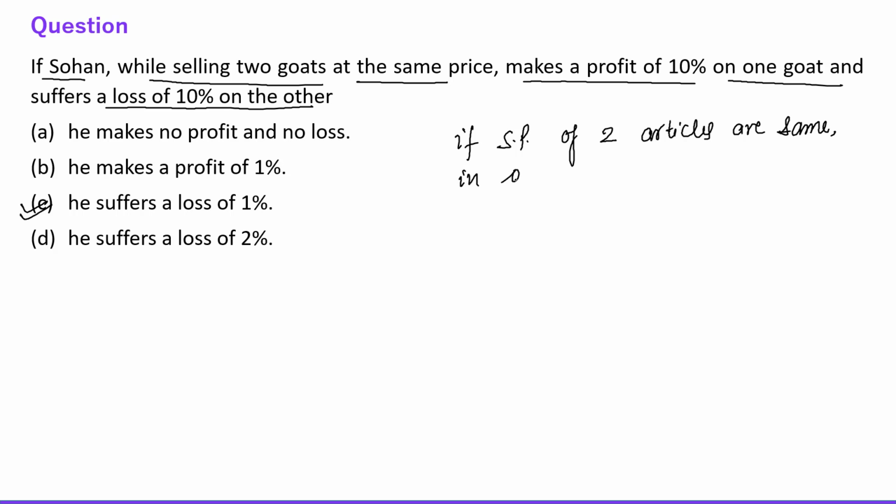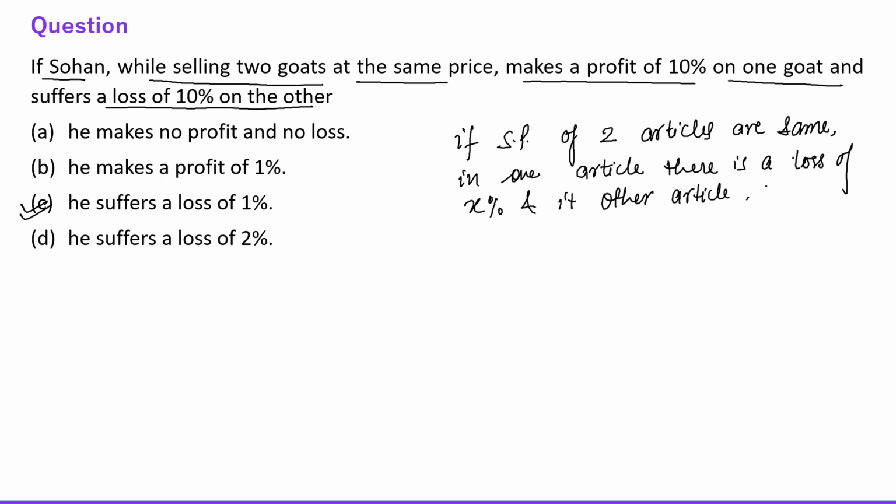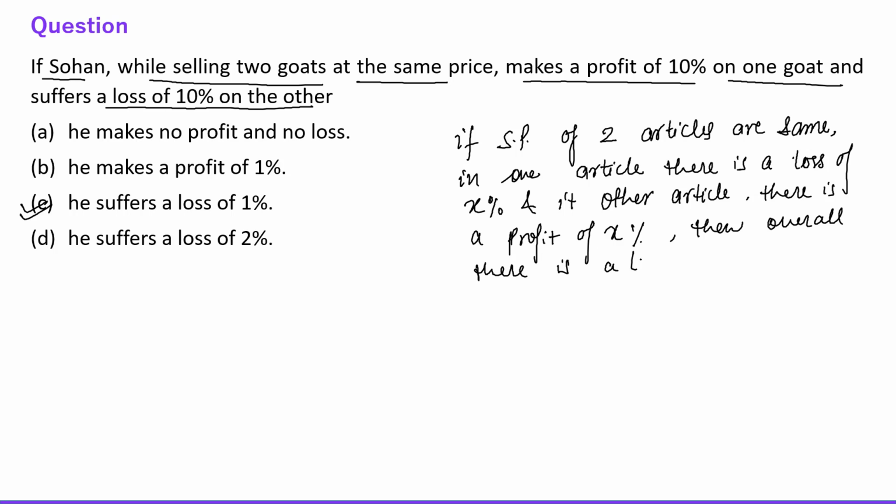in one article there is a loss of X% and in the other article there is a profit of X%, then overall there is a loss of X square by 100%, right?